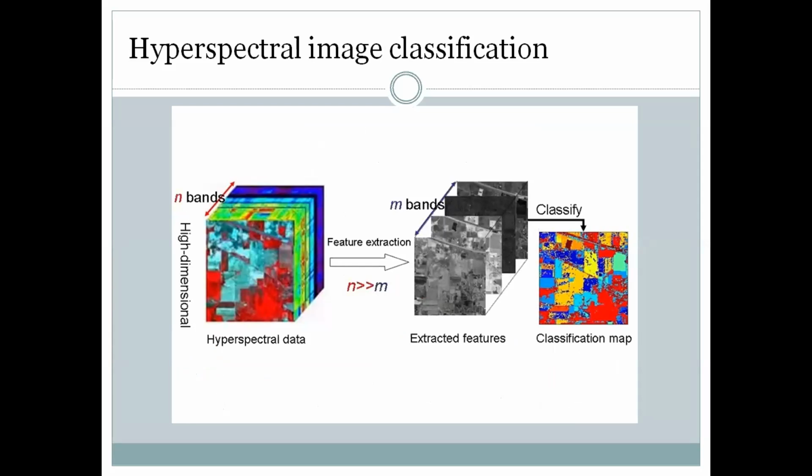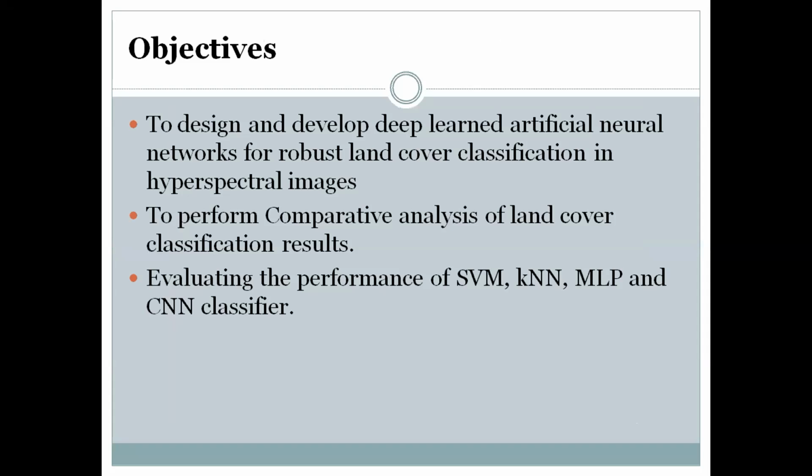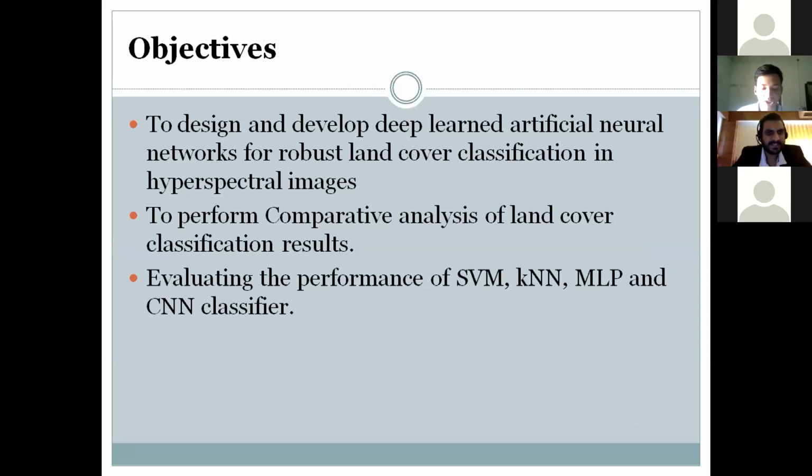Hyperspectral image classification has become a hot topic in the field of remote sensing: automatic object recognition in urban areas, land cover classification for change detection and deforestation detection, urban planning, and precision agriculture. The main objective of our research is the development of a deep neural network for land cover classification and evaluating the performance of SVM and KNN classifiers.